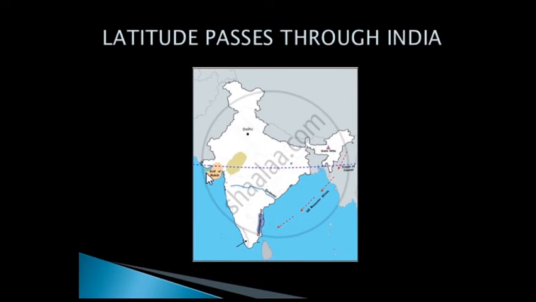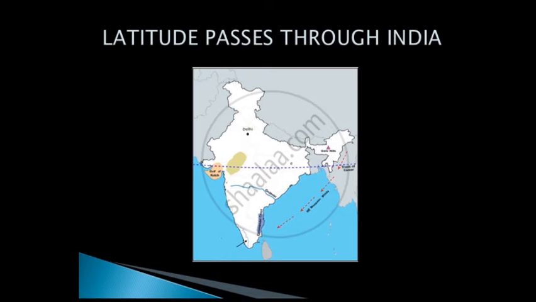As you can see, the Tropic of Cancer passes through India and divides India into almost two equal parts, which lie in different heat zones. The first part lies in the temperate zone and the other part lies in the tropical zone.